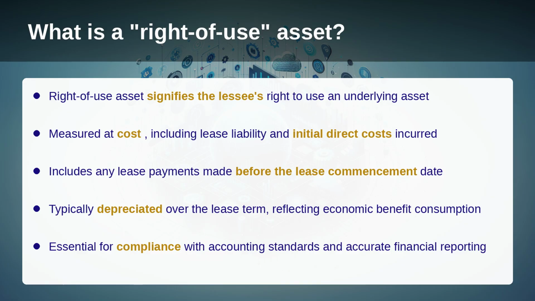What is a right-of-use asset? A right-of-use asset represents a lessee's right to use an underlying asset for the lease term. It is initially measured at cost, which includes the amount of the initial measurement of the lease liability, any lease payments made at or before the commencement date, and any initial direct costs incurred. Over the lease term, the asset is typically depreciated, reflecting the consumption of economic benefits.